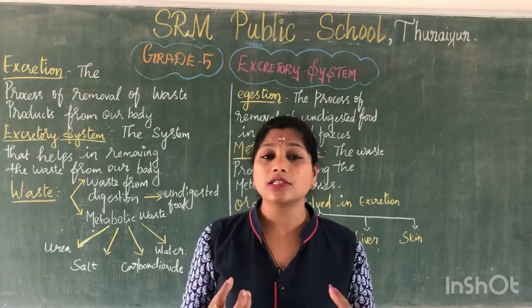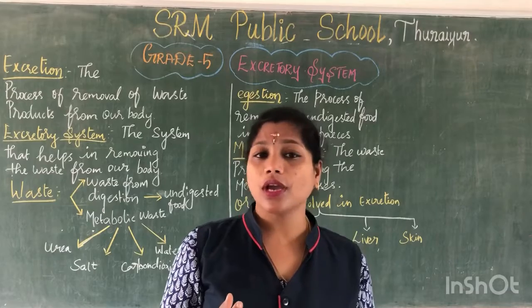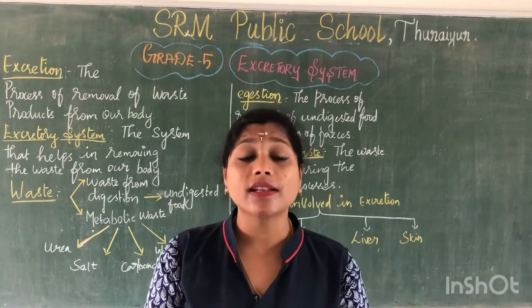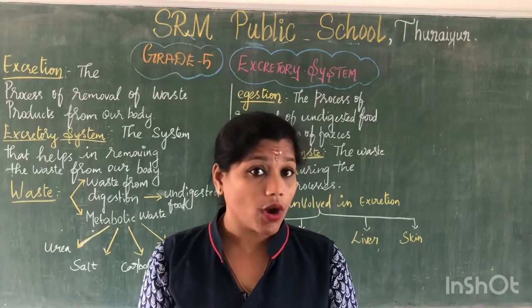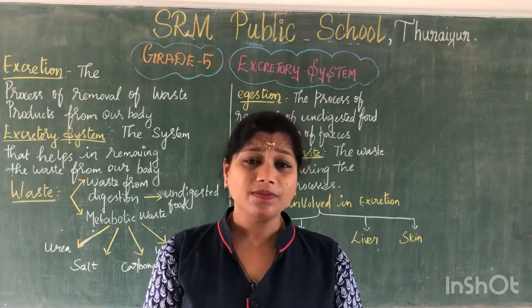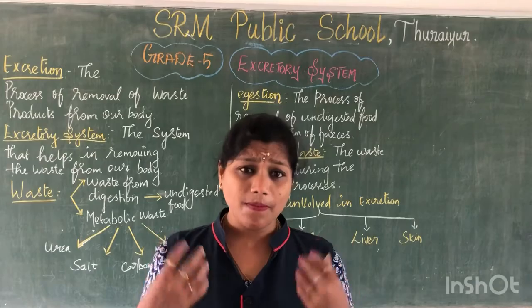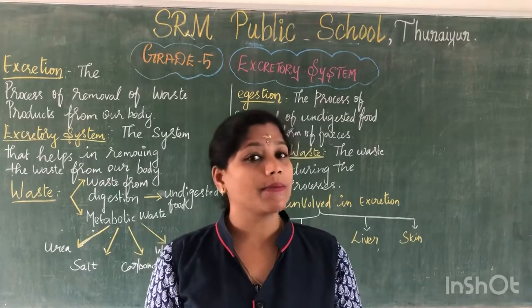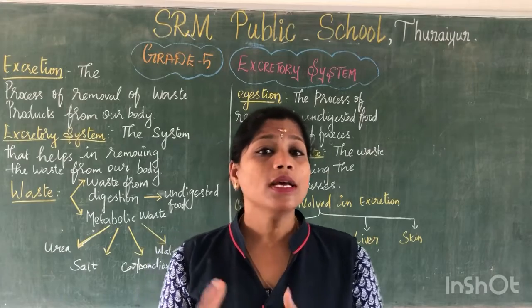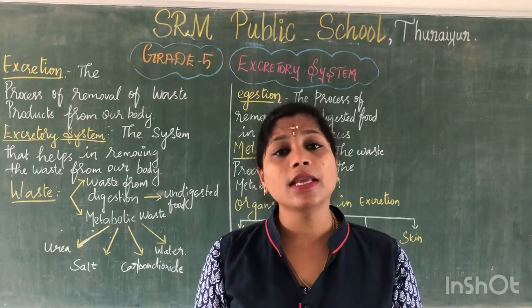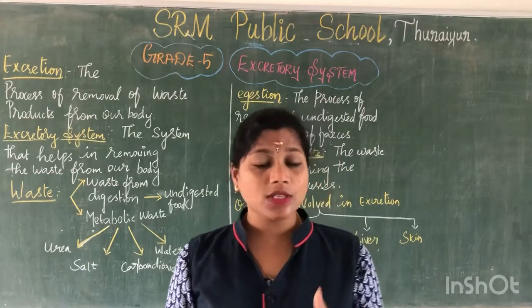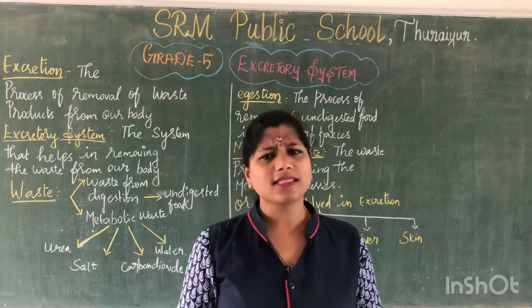This sweat consists of salts, urea and water. The sweat makes your body cool and maintains body temperature. This is how the liver and skin help in the process of excretion. Are we all clear with this? This is what we studied in the last class.